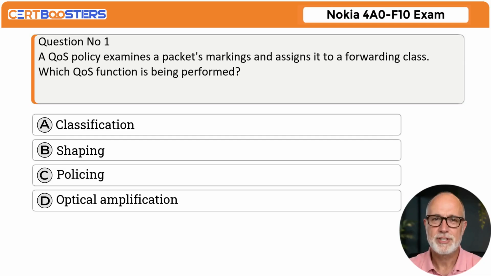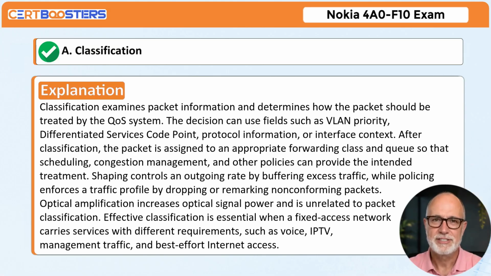In this session, we'll walk through real exam-style practice questions so you can think like the exam and pass with confidence. Let's get started. Question number 1. A QoS policy examines a packet's markings and assigns it to a forwarding class. Which QoS function is being performed? A. Classification. B. Shaping. C. Policing. D. Optical amplification. Correct answer: A.